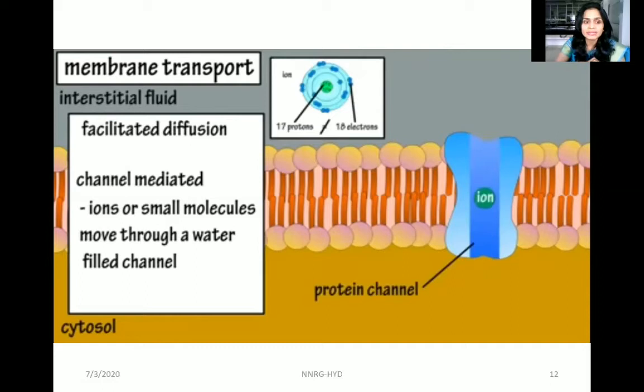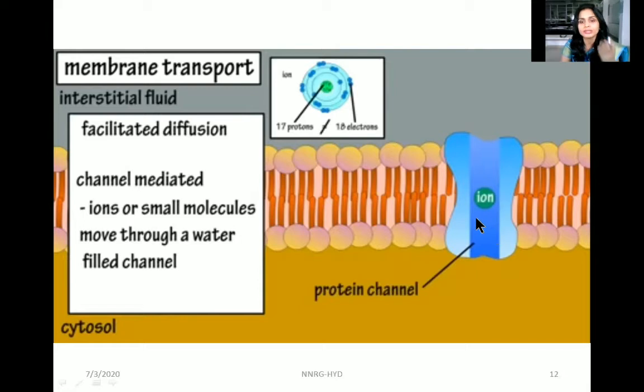Now we will study facilitated diffusion, which requires some facility to transport the molecules from inside to outside or from outside to inside. You have two types of facilitated diffusion. One is channel-mediated diffusion, in which ions or small molecules move through a water-filled channel.